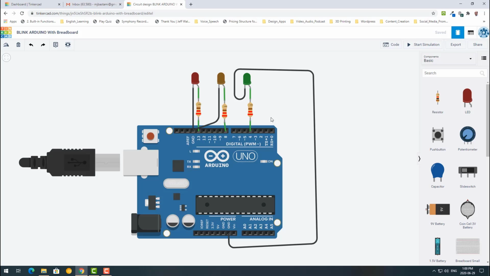But in the real world, it's not easy to connect these elements because, for example, for connecting an LED and a resistor, we have to tie them or use a soldering iron or that kind of thing, and sometimes it's really messy.